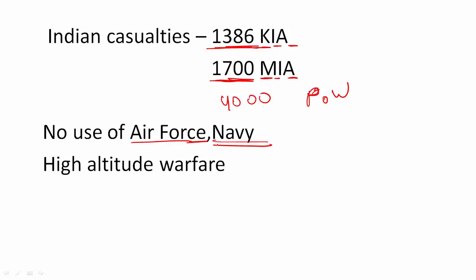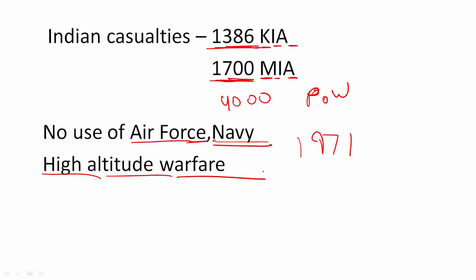When India used all three, it had huge success. Like in the 1971 war with Pakistan, we used all three, Army, Air Force and Navy, and we got huge success. Also, this war is famous for its high altitude warfare. Many of the battles were fought at altitudes of 14,000 feet, 15,000 feet, and as I've told you, Rezang La was at the height of 17,000 feet.